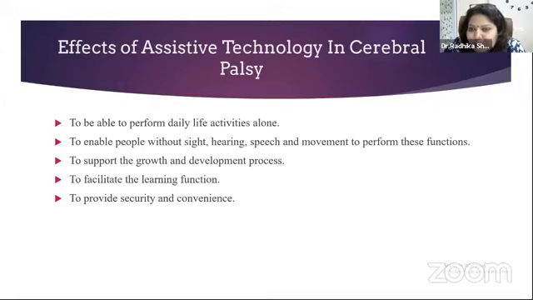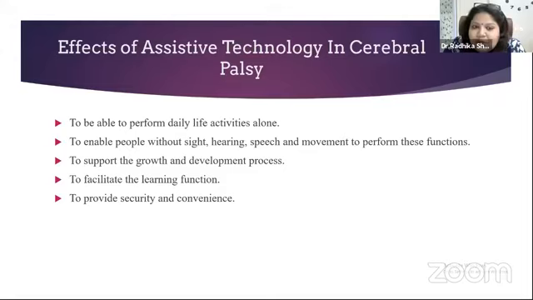I have mainly chosen 5 main agendas to perform daily living activities because children who are affected majorly are dependent on someone else to perform their daily living activities. There are people who are unable, without sight or hearing or speech or movements, they also lack in performing the activities.